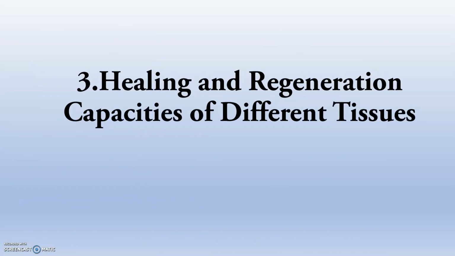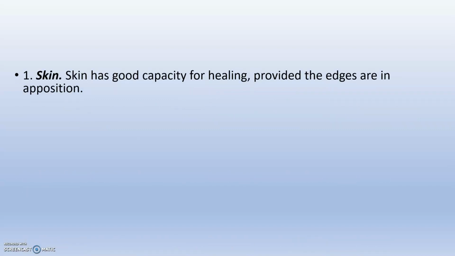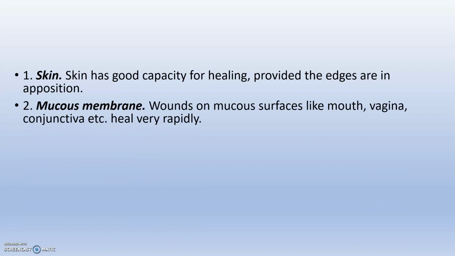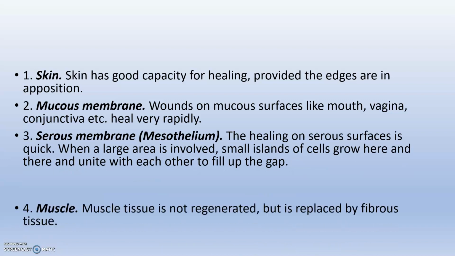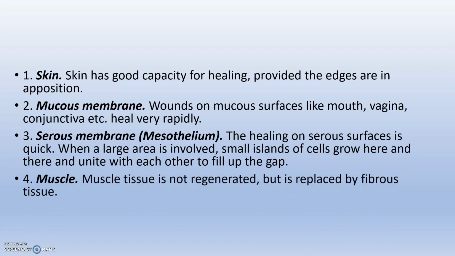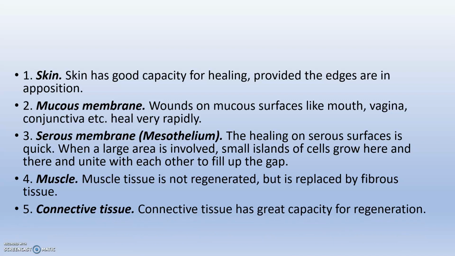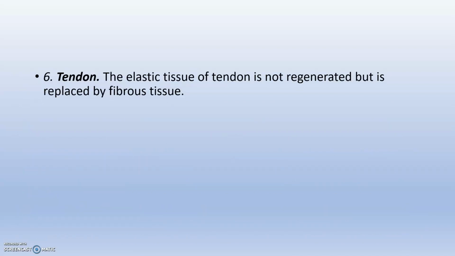So next is the healing and regeneration capacity of different tissues. So different tissues has got different regeneration capacity. So skin has got good capacity for healing. Mucous membrane heal very rapidly, and the serous membrane, they will be having a lower rate. Muscle tissue is not regenerated but replaced by fibrous tissue. Connective tissue has got greater capacity for regeneration.